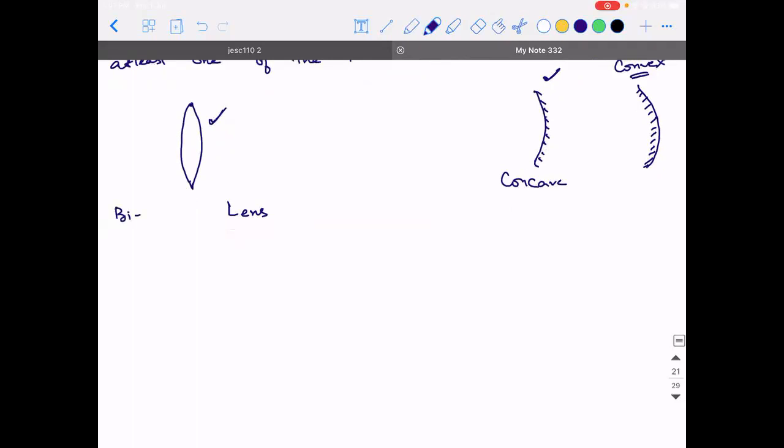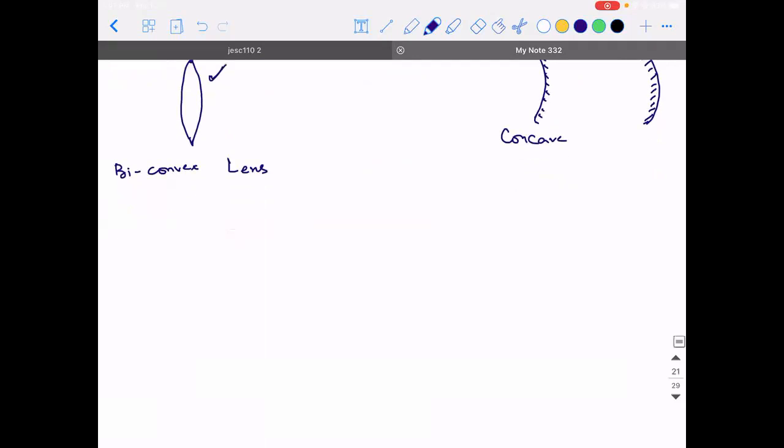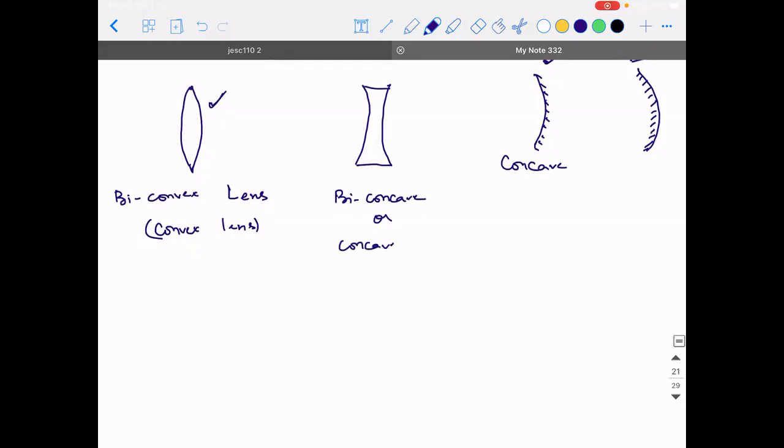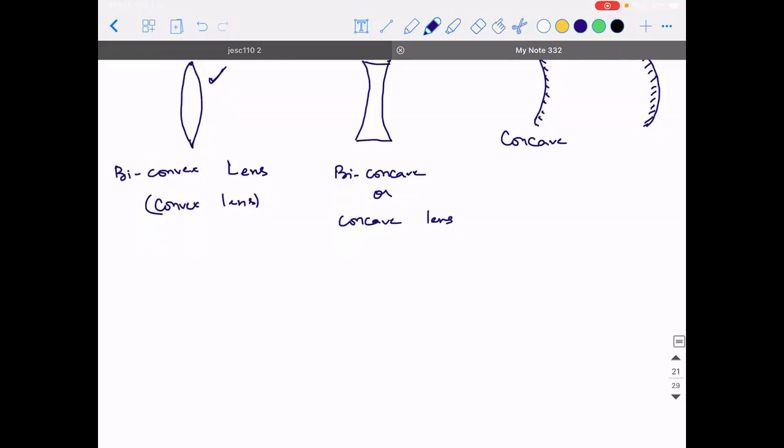So the outer side is convex in nature, right? Basically, this is called a biconvex lens. Bi means two. Convex is the surface which is bulged outside. So biconvex lens is what is simply called a convex lens also. Okay. Suppose I take a shape like this. What do I call this? Concave lens. I can call it biconcave or simply a concave lens. Right. Now, these are the two types of lens that are there in your syllabus.